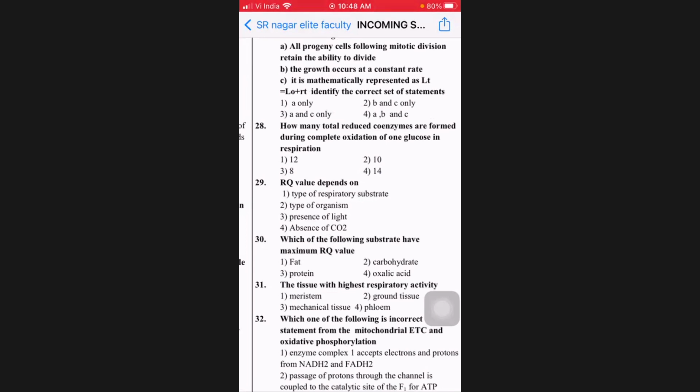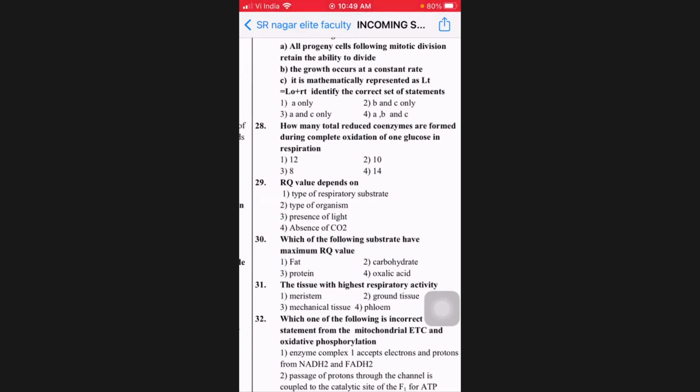28th. How many total reduced coenzymes are formed during complete oxidation of 1 glucose in respiration? Equal to the number of water molecules you were getting. Simple, Nana. So it should be 12. 10 were NADH, 2 were FADH2.